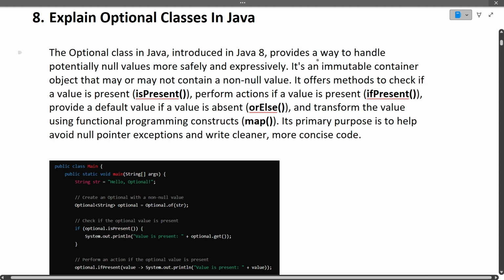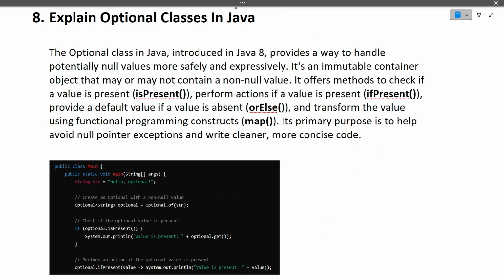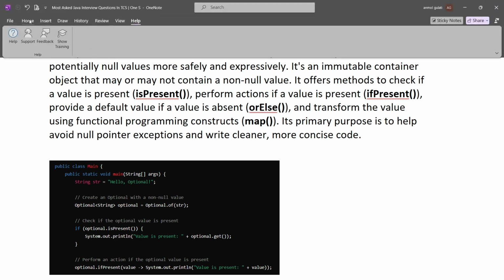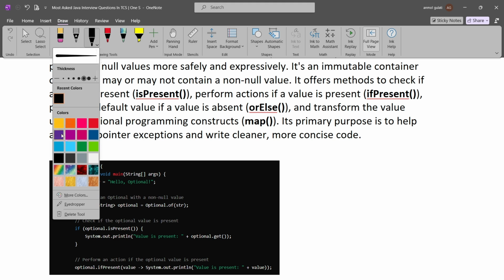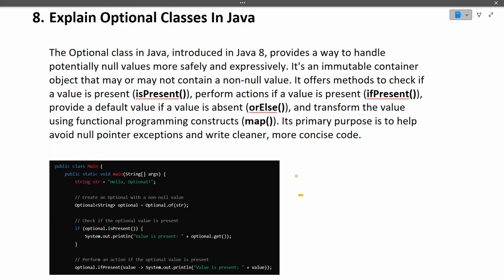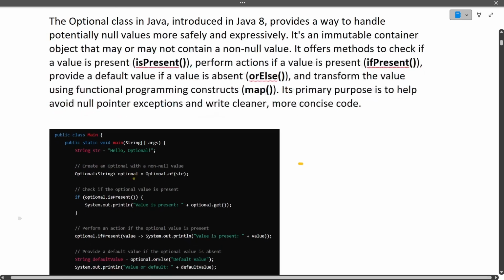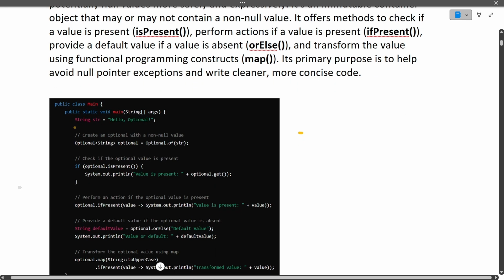Let me just change the color so that I can explain this. Okay, just take yellow. Now see in this particular code what is happening. We have String str equal to hello, and we are making an Optional object of this String.